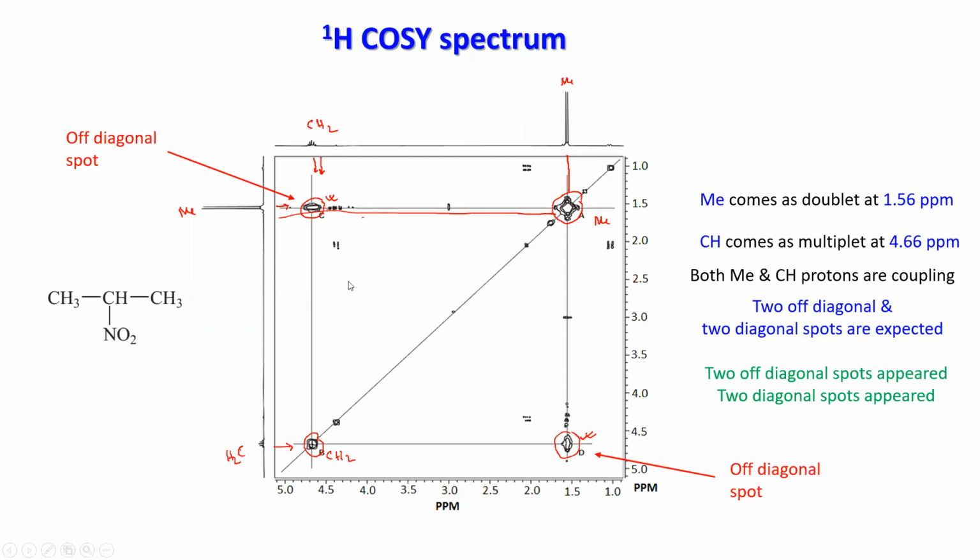So the COSY, I think you have understood. You only have to remember that diagonal spots appear due to proton-proton interactions, from protons which can couple to each other. So that information you will get.